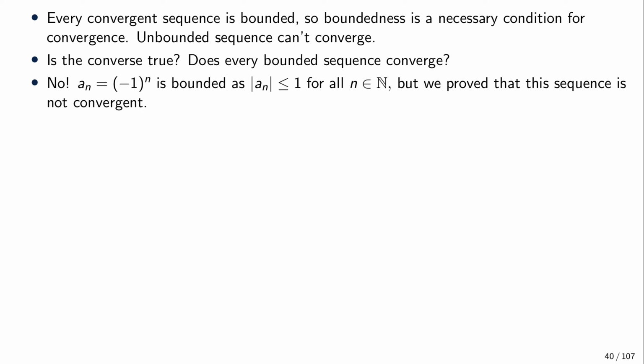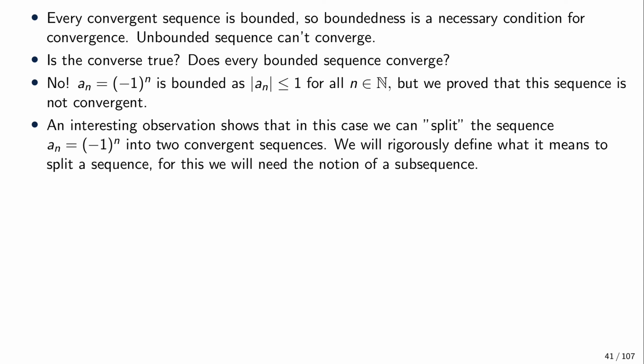In a way, we can split it into convergent sequences. This is not rigorous, just for intuition. We could think of splitting it into the sequence which is constantly 1 and constantly minus 1, and those constant sequences are obviously convergent, but to define what it means to split, we'll need the notion of subsequence.